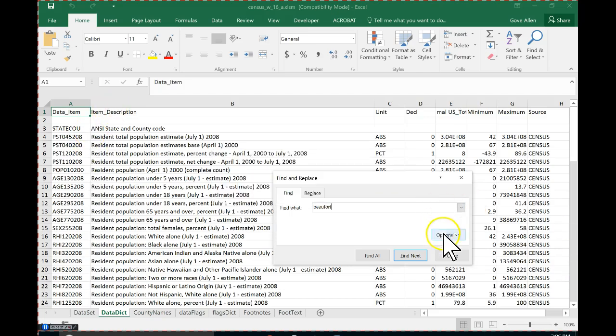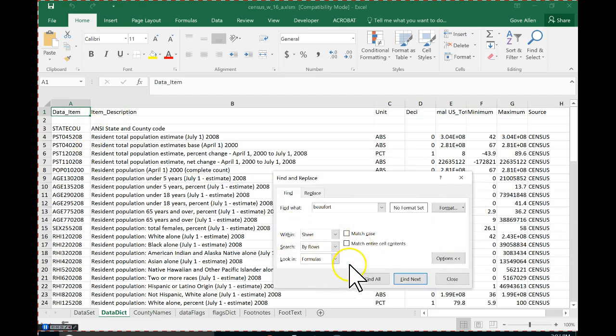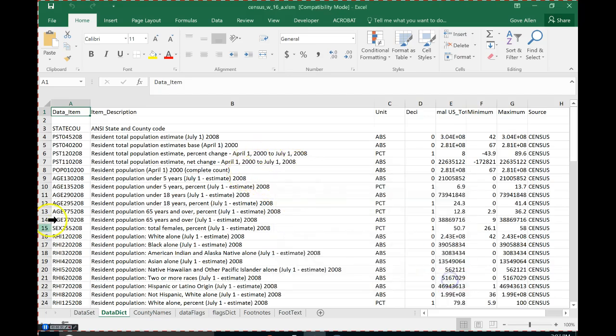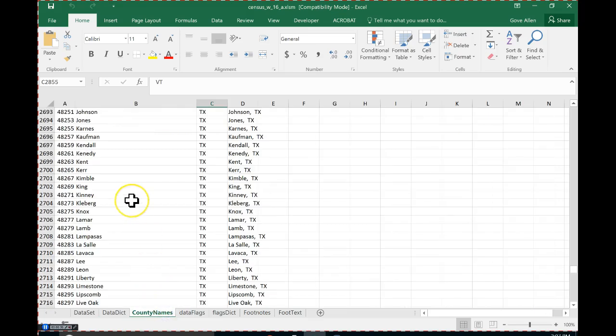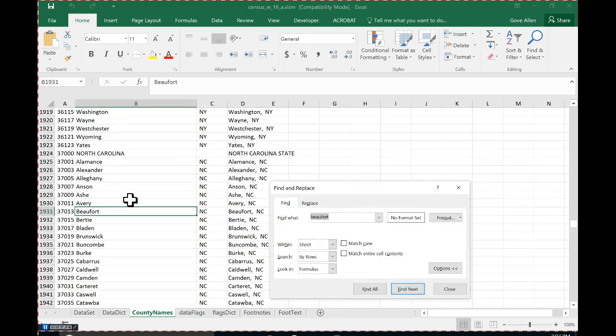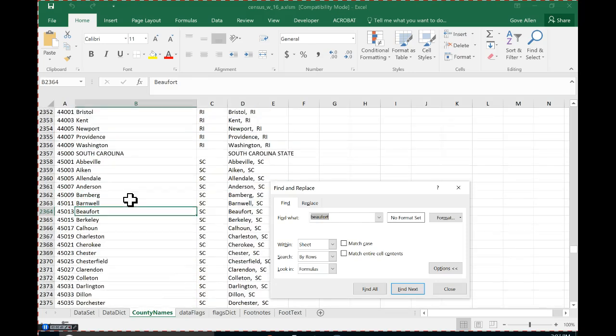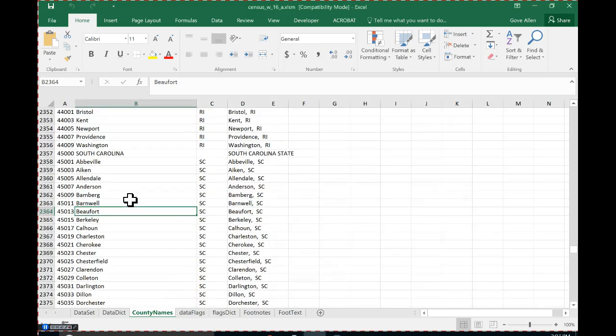Maybe I'm looking for the whole cell. Match entire contents. You just invented that. There's no such place. I don't know where you're really from, but it's not there. Oh, I'm on the wrong page. Never mind. There we go. North Carolina. There's a Beaufort. There we go. So Beaufort County, South Carolina.